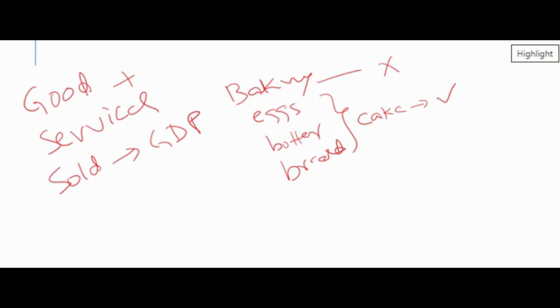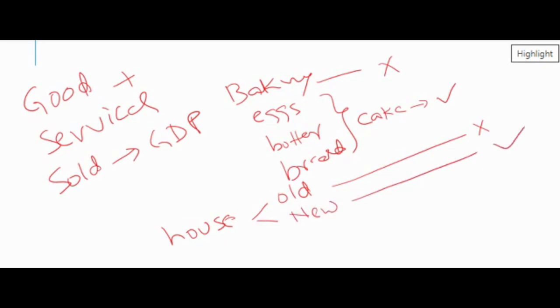Let's take another example. Let's say a house is sold. If it is an old house, then it doesn't add up to GDP. If it is a new house, then it will add up into GDP. Let's take another example. Suppose products are exported from the US to India, then this GDP will get added to the US but not to India.